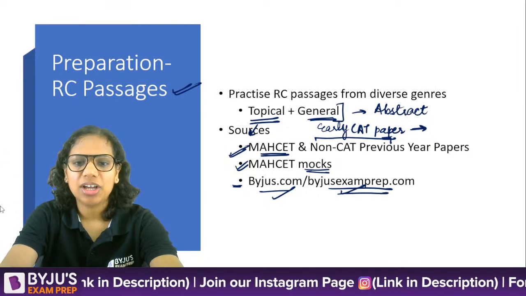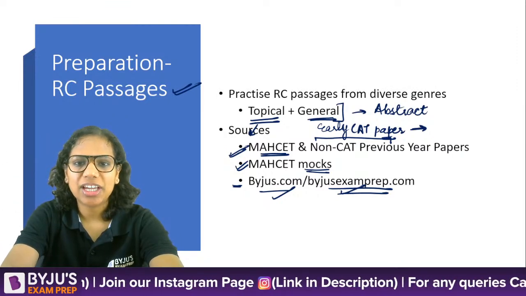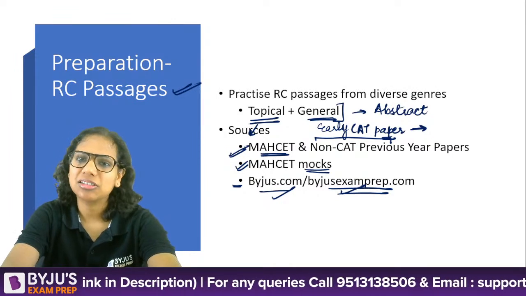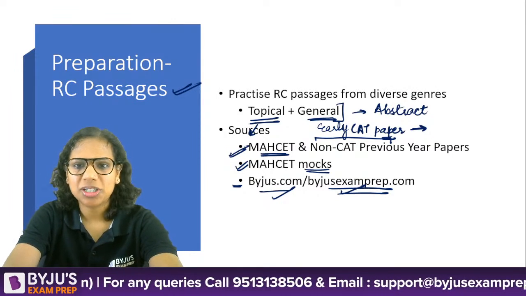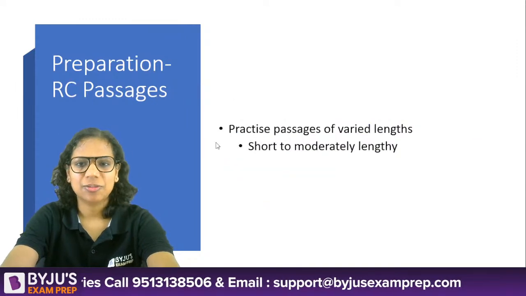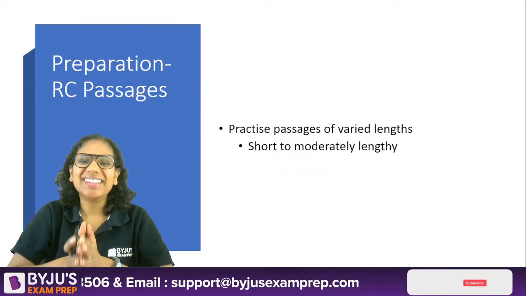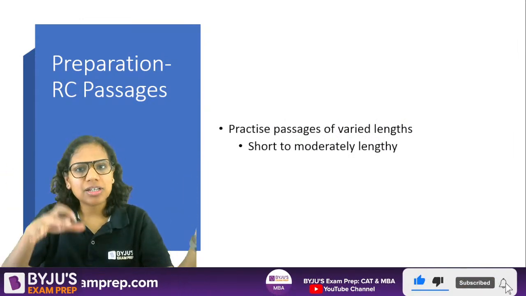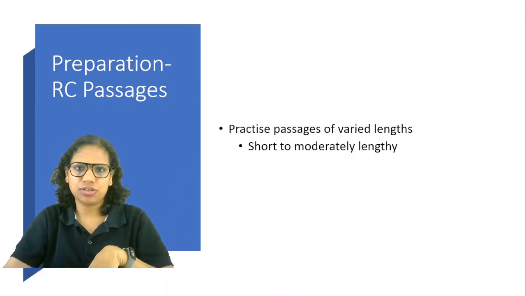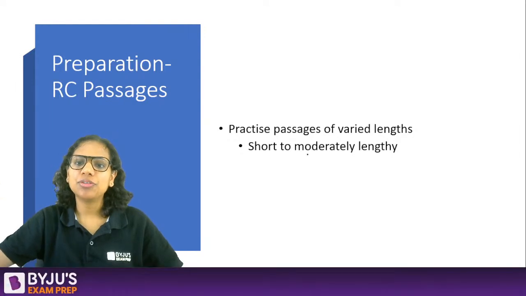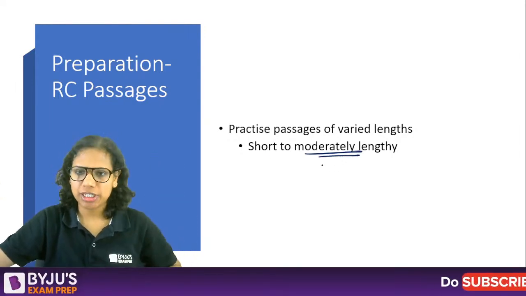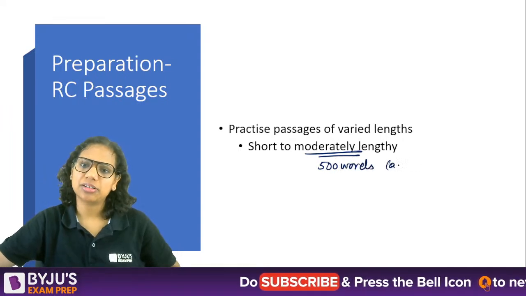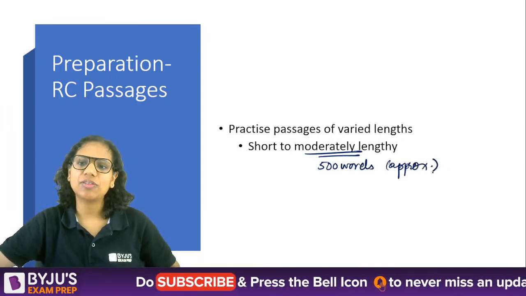Okay, now the next thing is that, fine, I have practiced topical RCs also, I have practiced general RCs also. But is that it? Will that suffice? Another thing you have to keep in mind is that you practice RCs of varied lengths, short RCs also, moderately lengthy RCs also. So if I talk about MAH CET 2020, your RC passages were approximately 500 words per RC, 500 words.